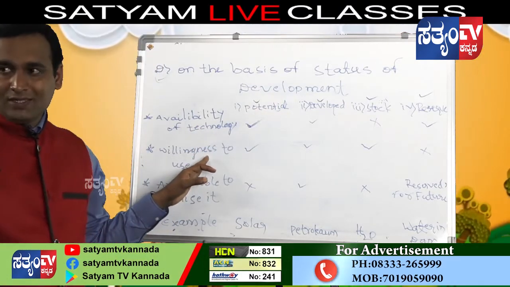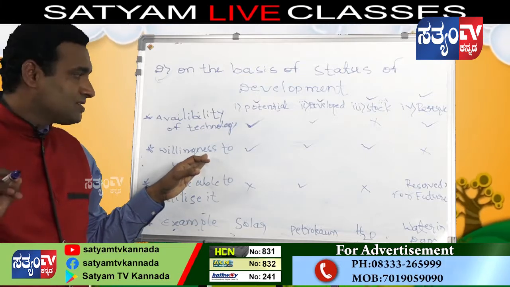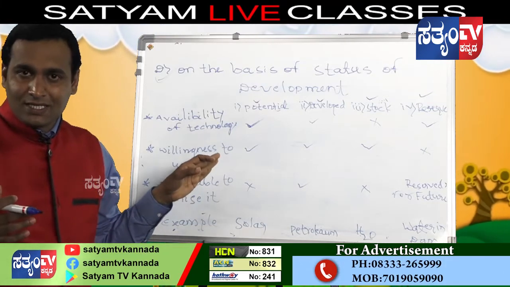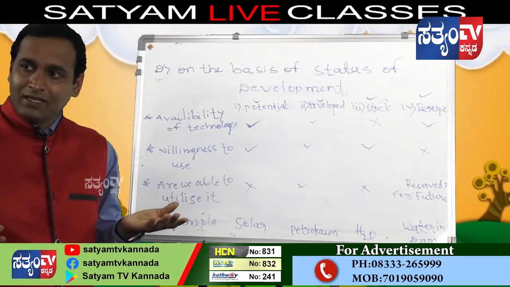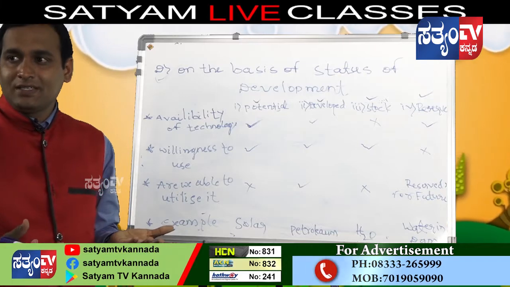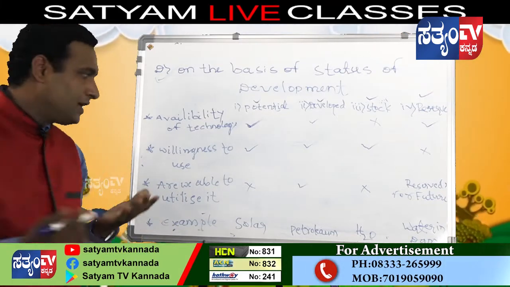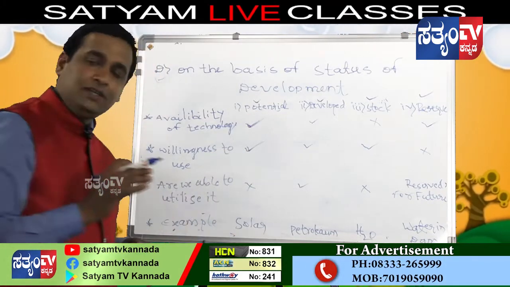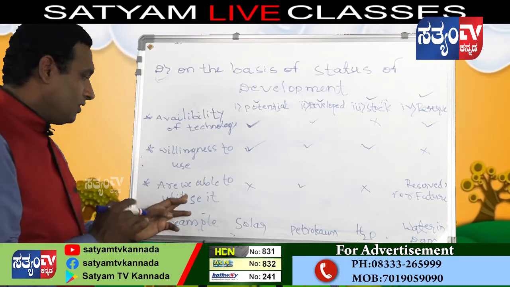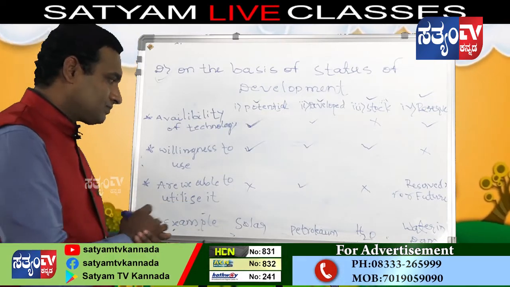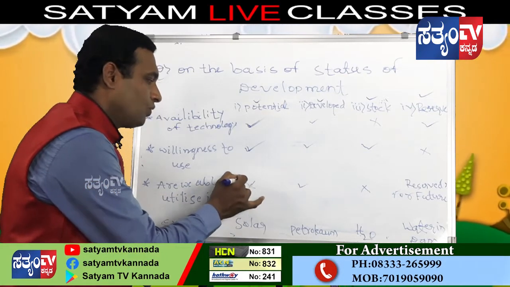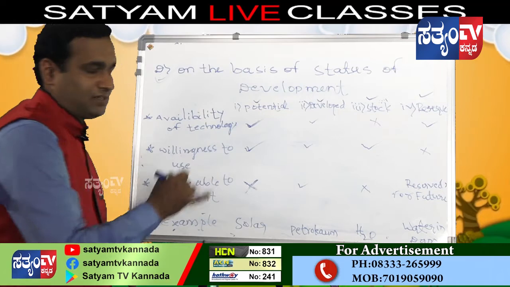Second one, willingness to use. Are we ready to use that resource? Yes, we are willing to use it, so I have ticked here. Now, are we able to utilize it? No. See, I have crossed here.